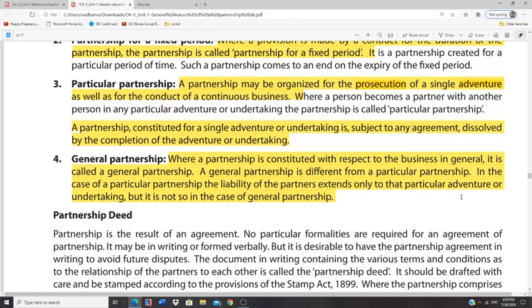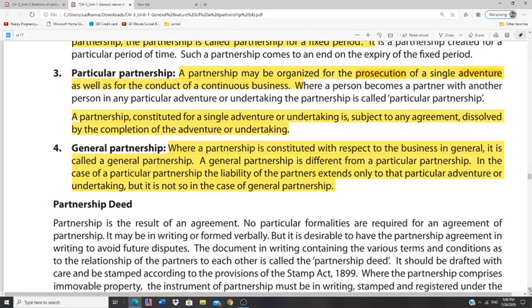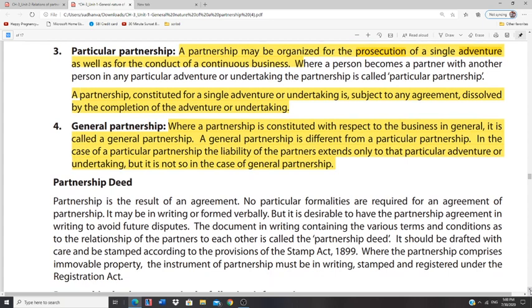Now comes the most important point, that is called partnership deed. Partnership deed is what? An agreement between the partners to run a particular business. Like Companies Act, no specific registration is required, but definitely an agreement should be present. And this agreement can be either written or vocal or oral.